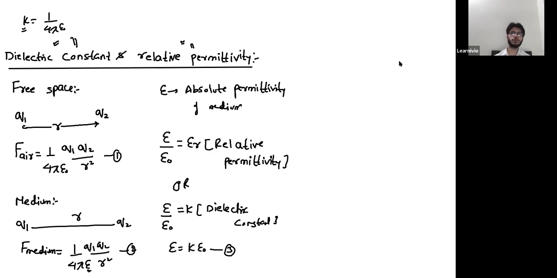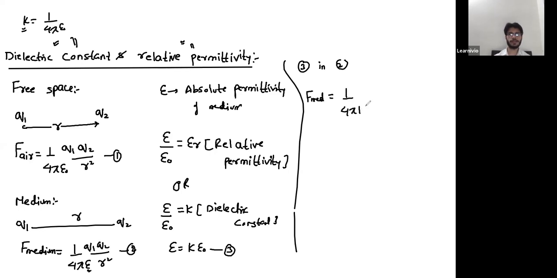If I substitute equation number 3 in 2, then we will get that the force in medium is 1 over 4 pi K epsilon naught, Q1 Q2 over R square.